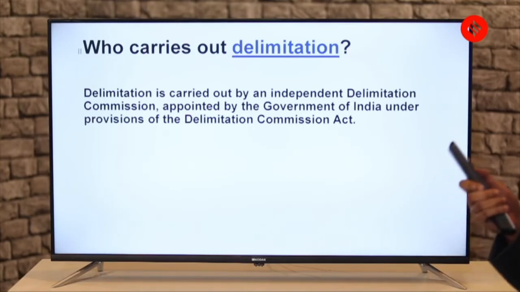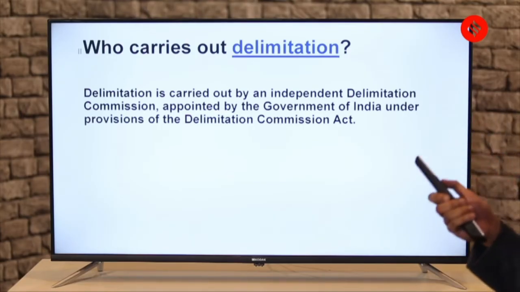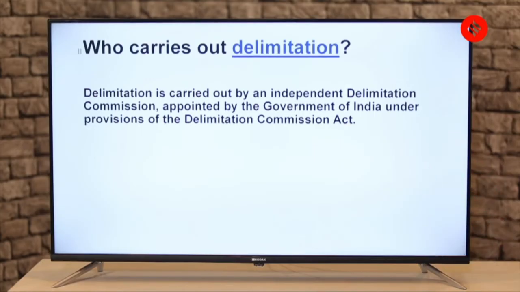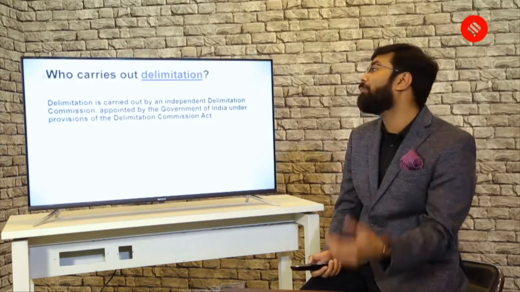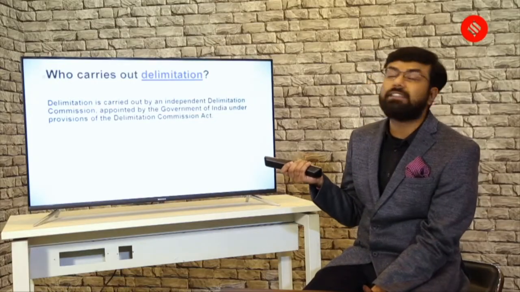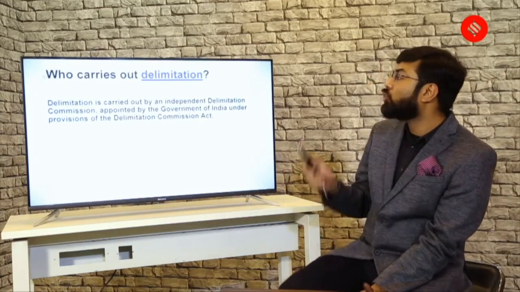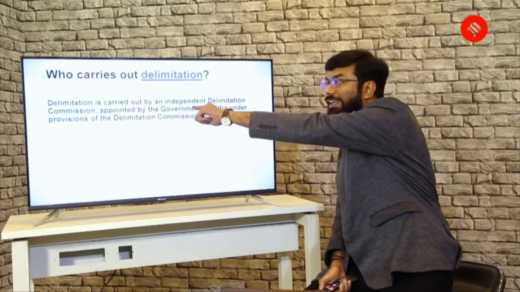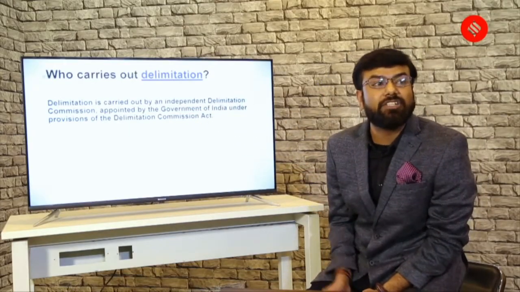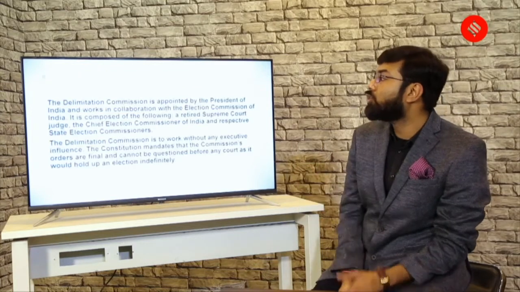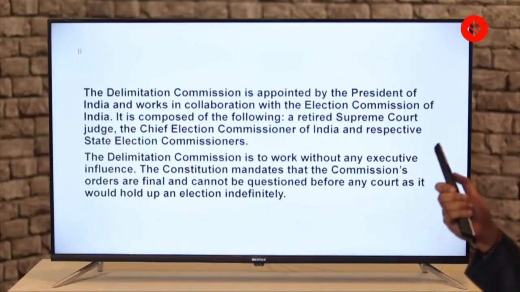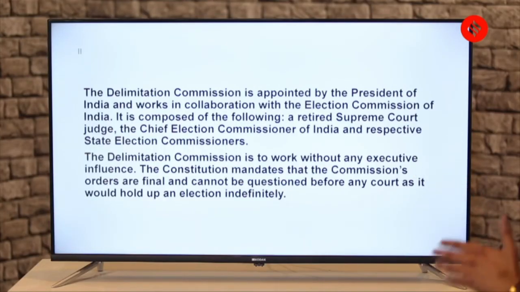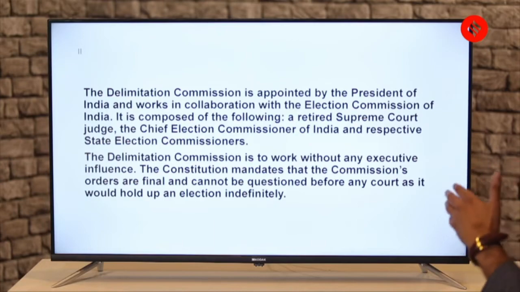So delimitation is carried out by an Independent Delimitation Commission appointed by the Government of India under the provision of the Delimitation Commission Act. So this commission is appointed by the government of India, and it is under the provision of the Delimitation Act. So you should remember here, the government of India appoints this Delimitation Commission. Let's go a little in detail: the Delimitation Commission is appointed by the President of India and works in collaboration with the Election Commission of India.